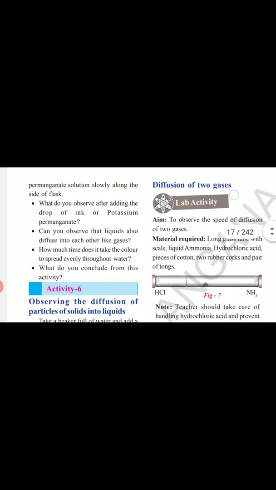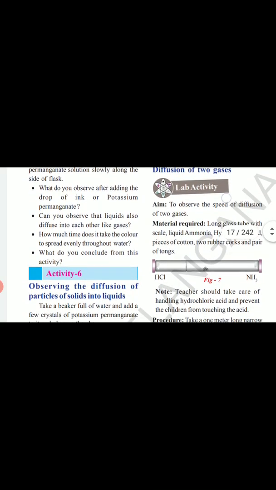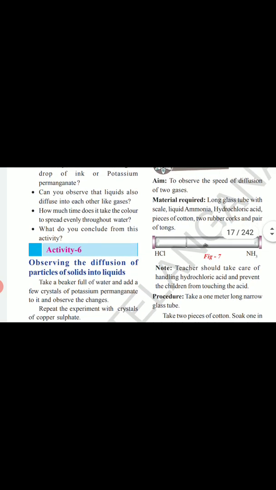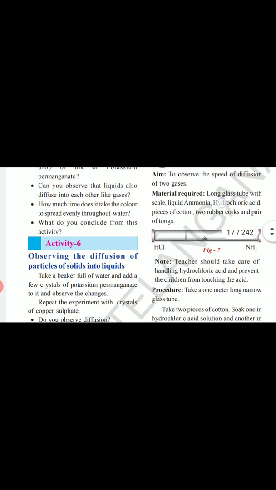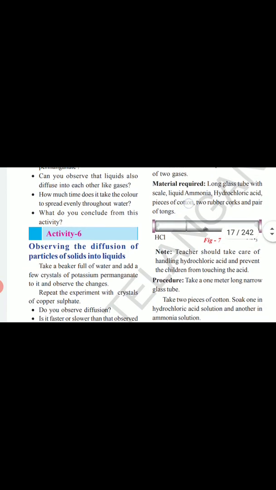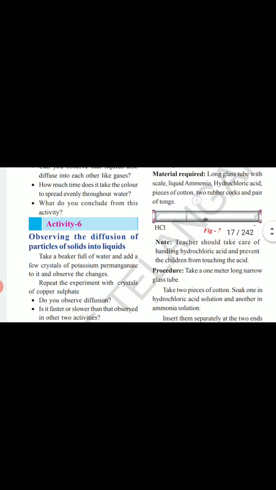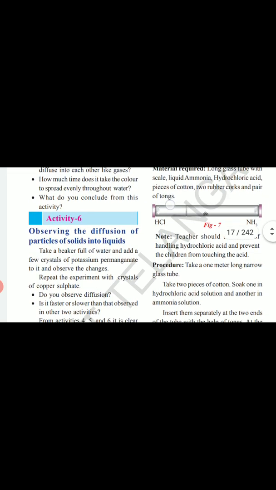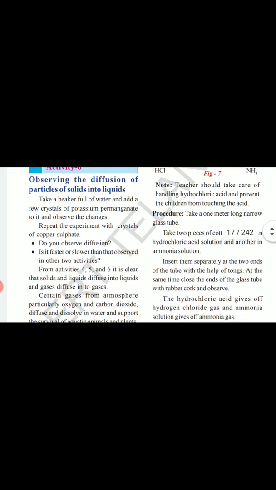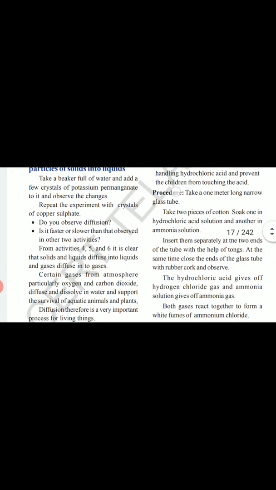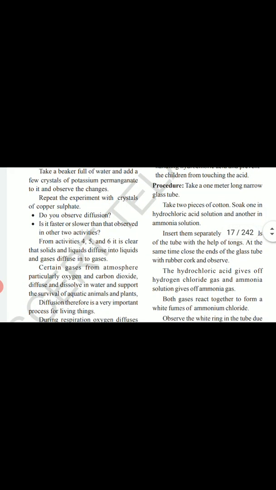Diffusion of two gases. Lab activity. Aim: to observe the speed of diffusion of two gases. Material required: long glass tube with scale, liquid ammonia, hydrochloric acid, pieces of cotton, 2 rubber corks and a pair of tongs. Note: the teacher should take care of handling hydrochloric acid and prevent the children from touching the acid.